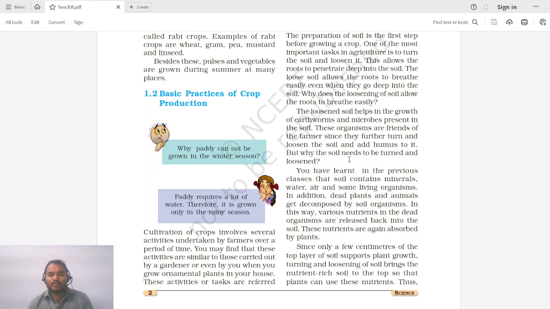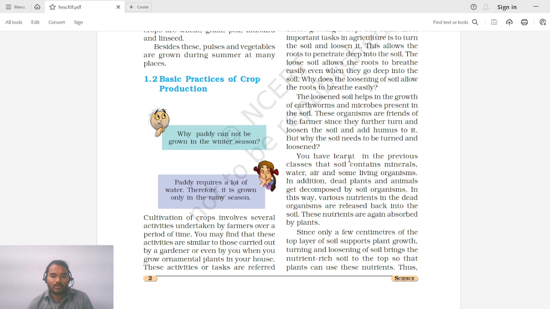But why does the soil need to be turned and loosened? Again, earthworms are there, microbes are there, plants need breathing, and in order to have deep penetration we loosen the soil, but still, why loosening? You have learned in the previous class that soil contains minerals, water, air and some living organisms in addition. Dead plants and animals get decomposed by soil organisms. In this way, various nutrients in the dead organisms are released back into the soil. These nutrients are again absorbed by the plants.